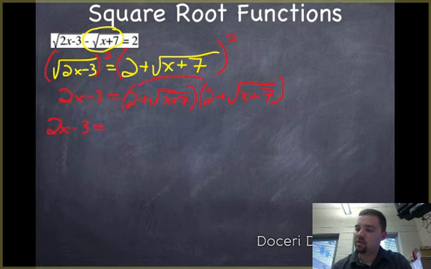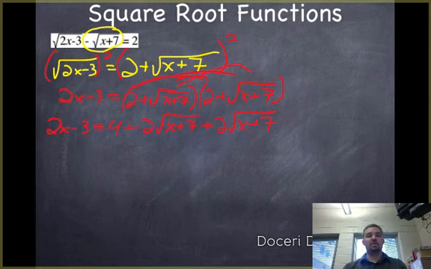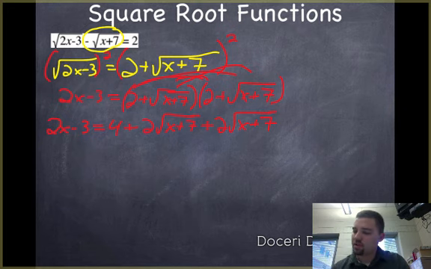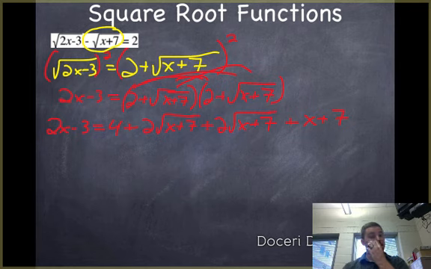So I'll go 2 times 2 is 4. And then 2 times the square root of x plus 7 is just plus 2 square root of x plus 7. All right, and then plus the inside, which is going to be 2 times the square root of x plus 7. And then times the outside. Now, square root of x plus 7 times the square root of x plus 7 kills the square roots. So I end up with just x plus 7. Okay? It's going to look worse before it gets better. That's all right. So let's change colors now.